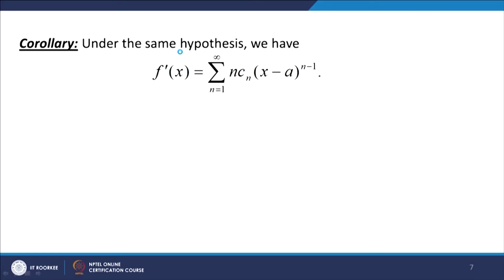Now, under the same hypothesis, what we have is the series sigma n equal to 0 to infinity c n (x minus a) to the power n. We have seen that if it has radius of convergence r, then the differentiated series also has the same radius of convergence, and the sum function, which was f of x, will now be f dash of x.